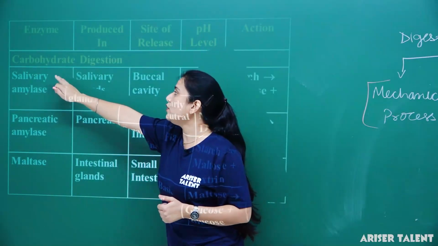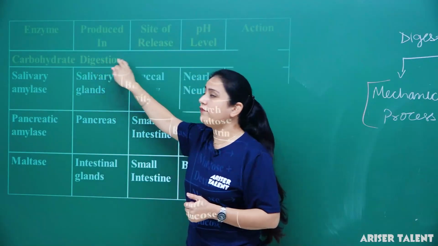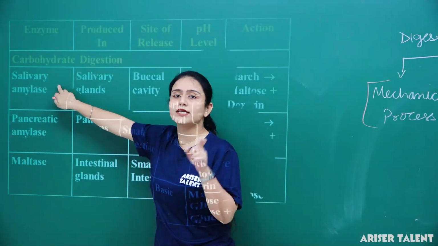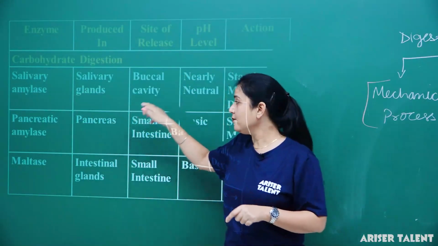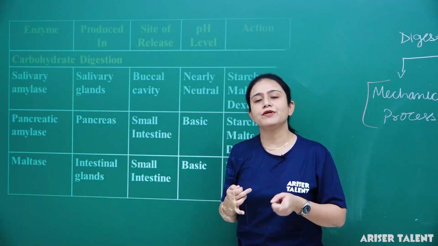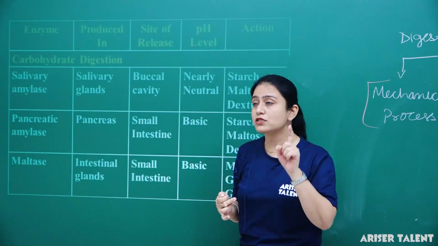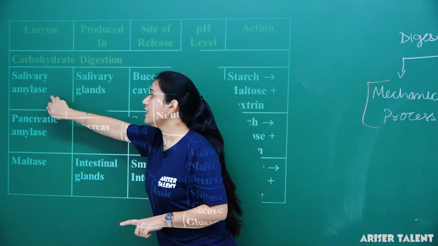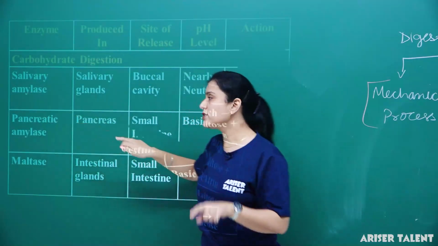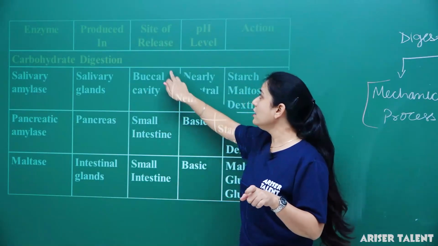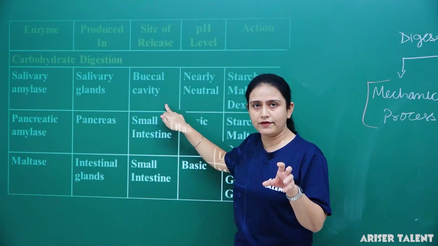Now look here, first of all we will talk about carbohydrate digestion. As I told you earlier, the salivary glands which are present in the mouth secrete saliva. This saliva contains salivary amylase. Generally it is secreted by salivary glands, and the site of release is the buccal cavity.